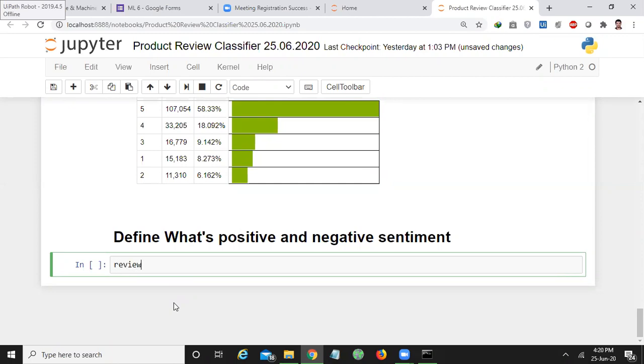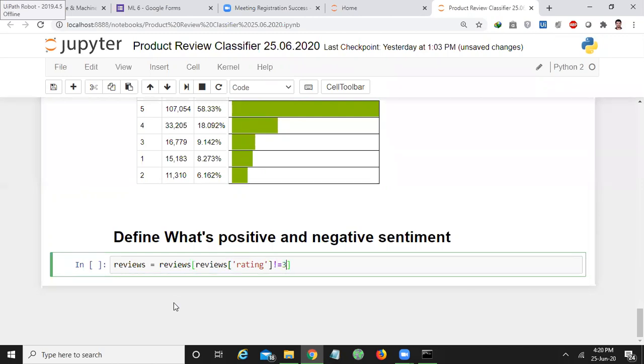I'll do reviews is equal to reviews of rating not equal to 3.